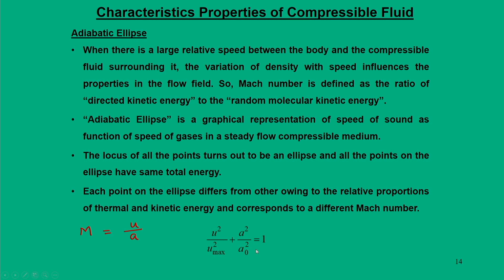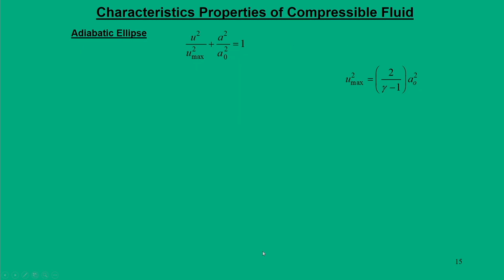So, this turns out to be the equation of an ellipse in terms of mathematics. Now, let us derive how we get this equation. To start, we again revisit the same energy equation, that is Cp T naught is equal to Cp T plus u square by 2.